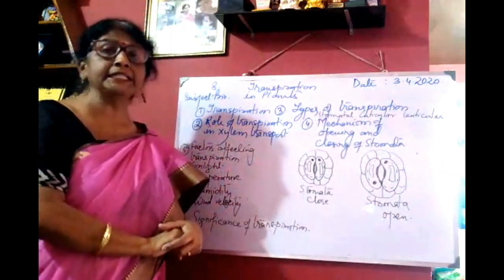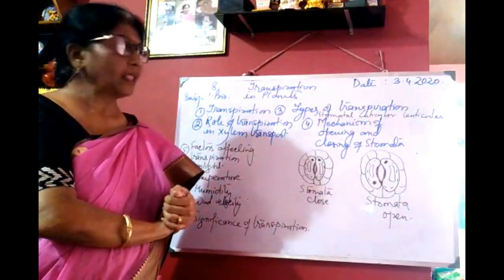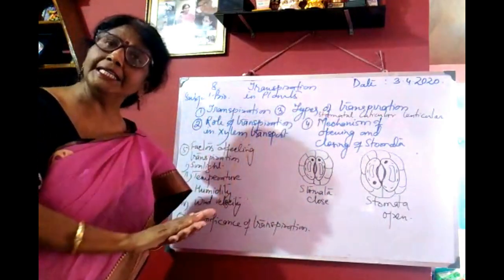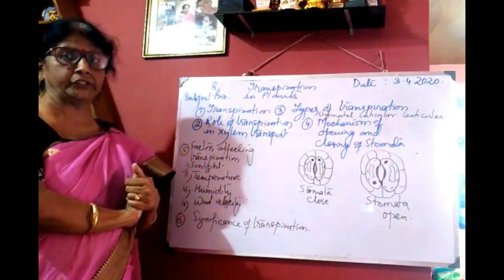The main function of lenticels is gaseous exchange. The function of stomata is transpiration as well as gaseous exchange.